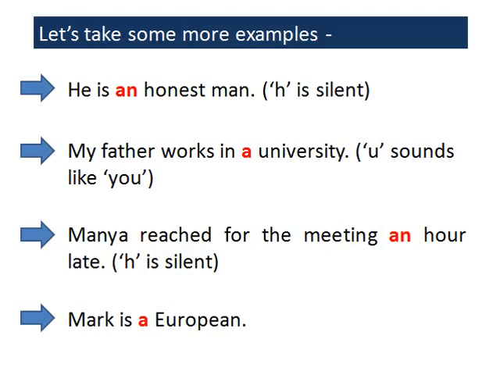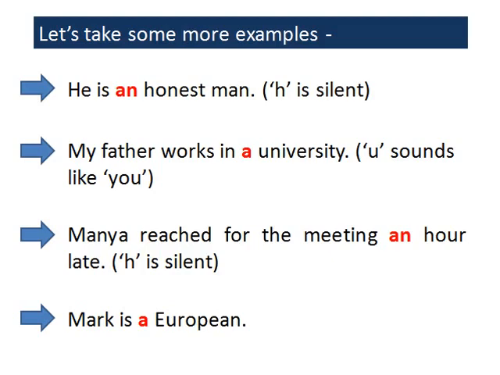Manya reached for the meeting an hour late. Here also H is silent and there is the sound of O. So we have used an. Mark is a European. Here also there is the sound of a consonant. So we have used a.